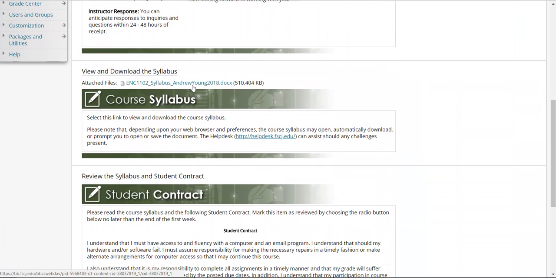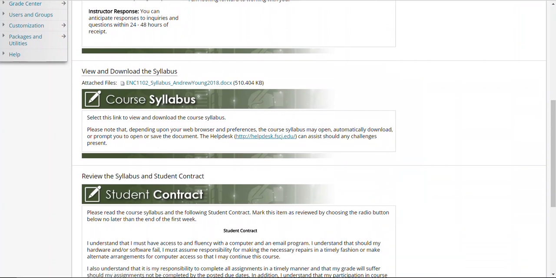I don't recommend that you print the whole thing out, but I do advise that you click on it and review it. The only thing I do recommend that you print out is the schedule of activities for all of the modules, which I'll talk about in a moment. But anyway, the syllabus is right here. The syllabus also does mention the 2 textbooks for the course, okay? So be sure to review that.